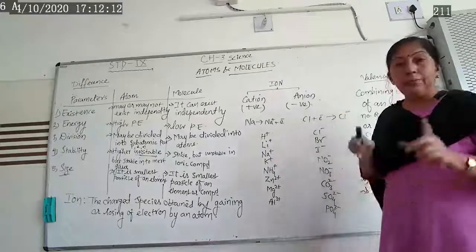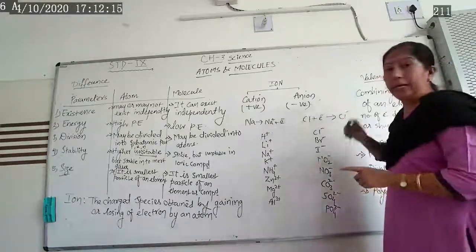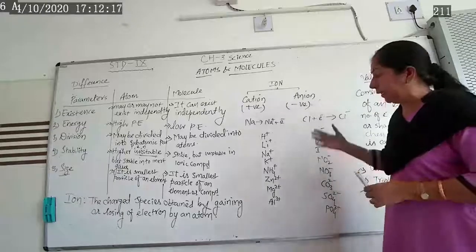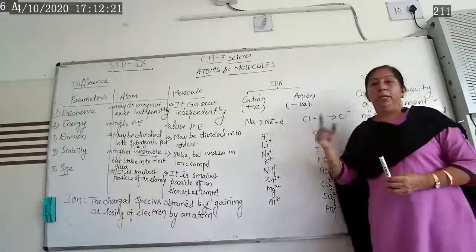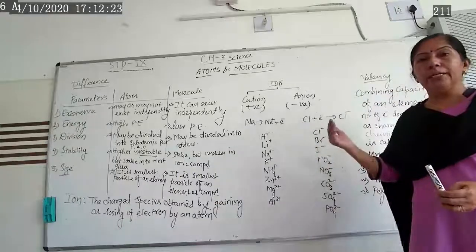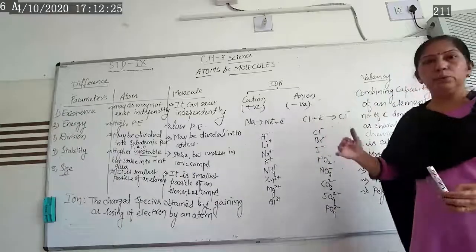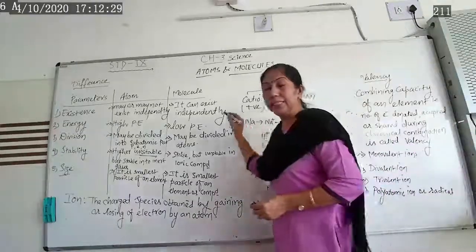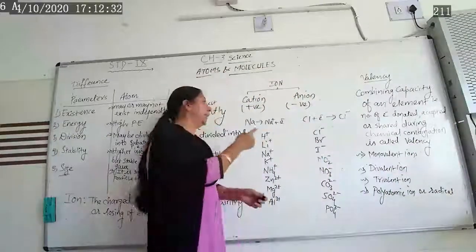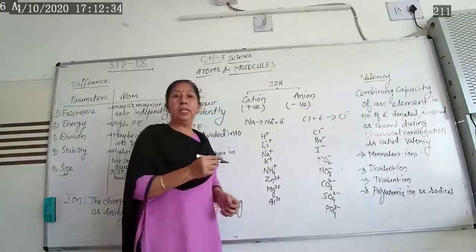Is it clear? Cation means what? Positive ion. Anion means what? Negative ion. Let us take the example of sodium. Its atomic number we will learn in the fourth chapter. Atomic number of sodium is what? 11. That means it has a tendency to donate one electron to its neighborhood.